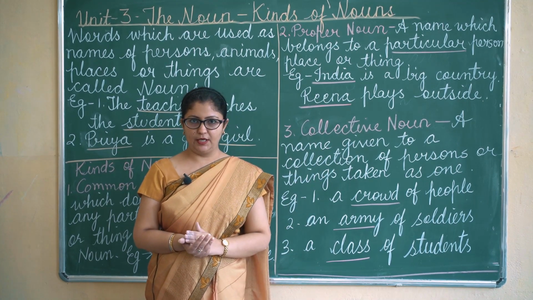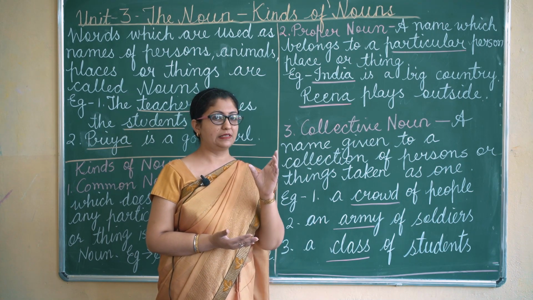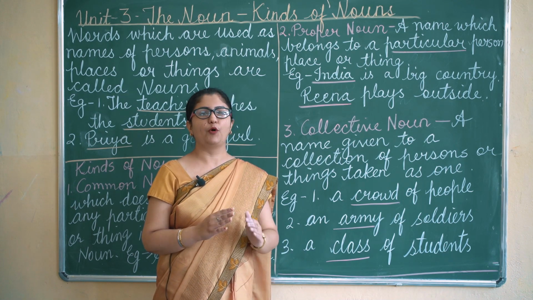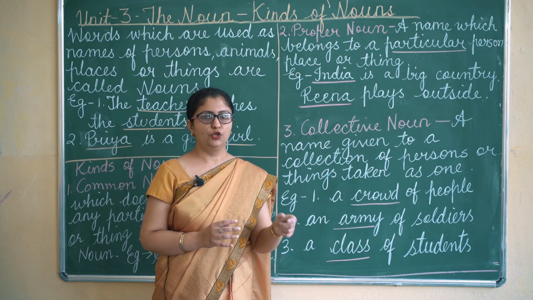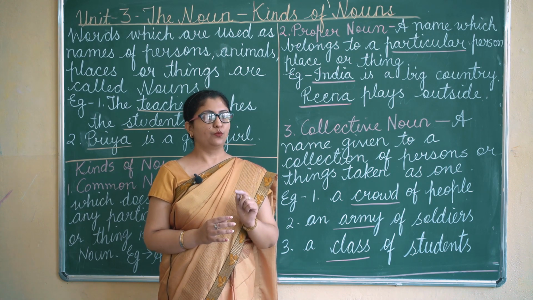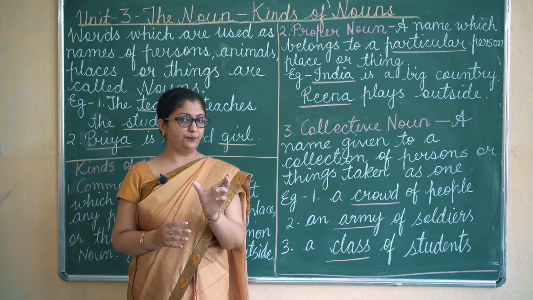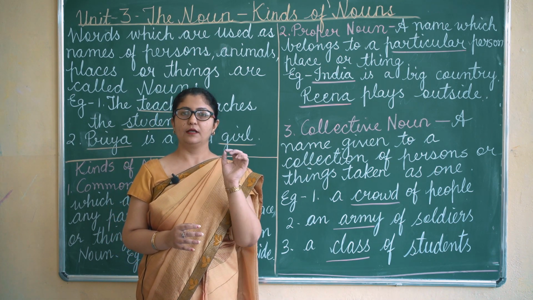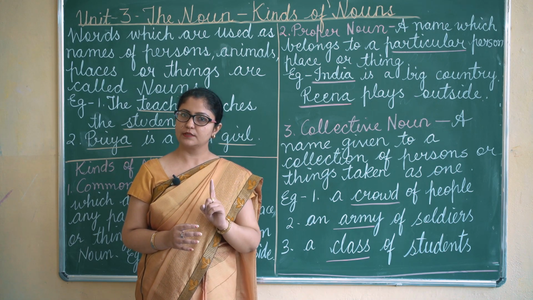Just now I gave one example. I live in a city. Now when I say city, I am not pointing out any particular city. So the word city will be a common noun. But when I say I live in Jabalpur, Jabalpur here is a proper noun because I am pointing out one particular city.